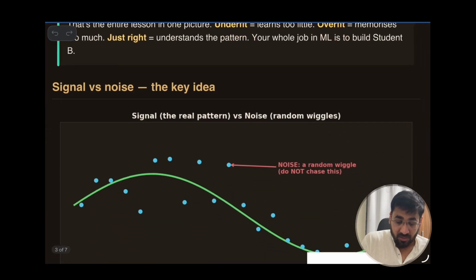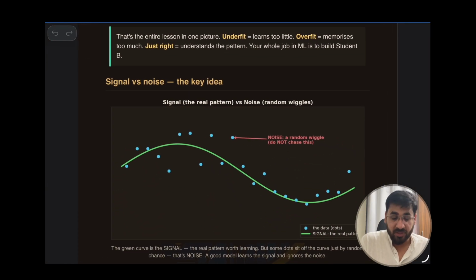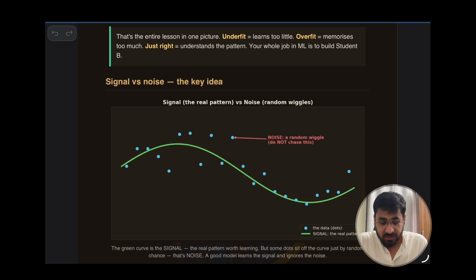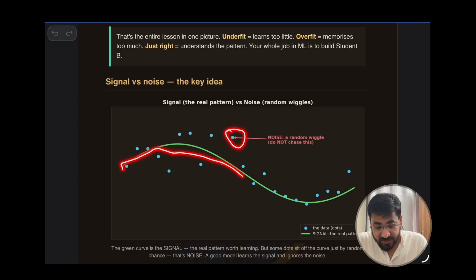Okay, now come to this one: what is signal and what is noise. The question will come, why do underfit or overfit fail? The answer is hidden inside the diagram that I have shown you. You remember the middle diagram, the right fit. In the right fit, you can see certain topics are out of the trend.